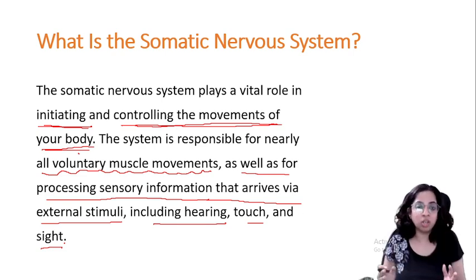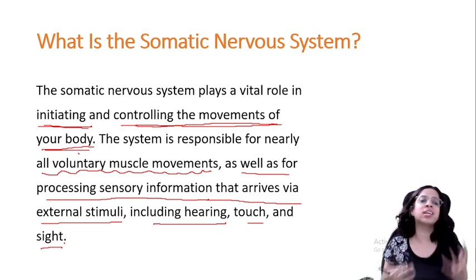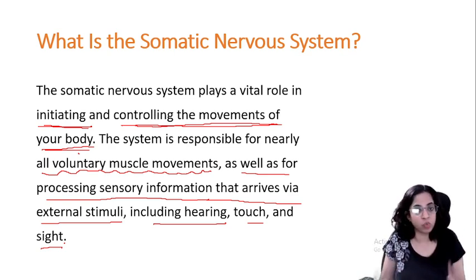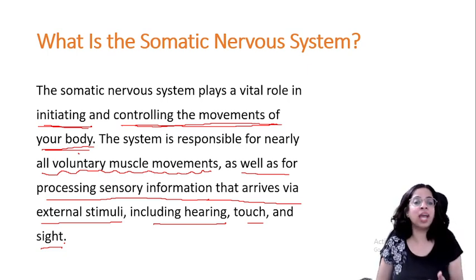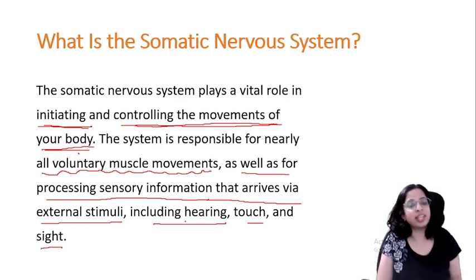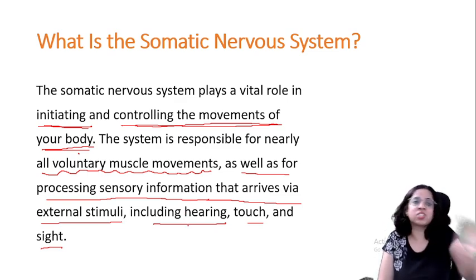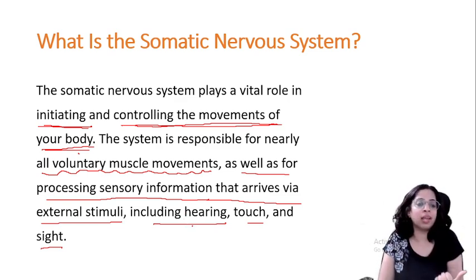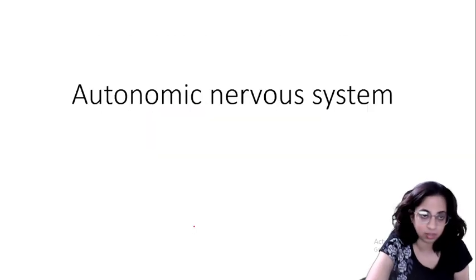The somatic nervous system is responsible for processing this as well. So there are two major roles. One is controlling and initiating the movements of our body and all the voluntary muscle movements, and then processing the sensory information that has come via any environmental stimuli like hearing, touch and sight.